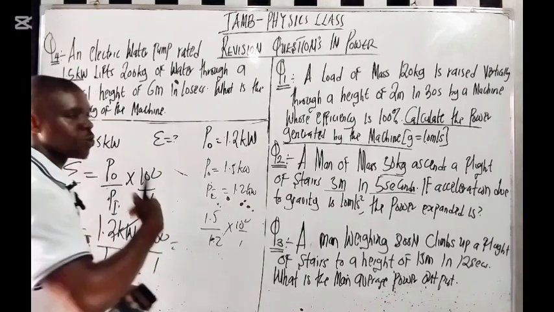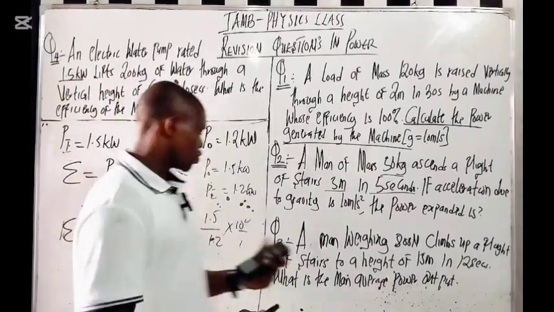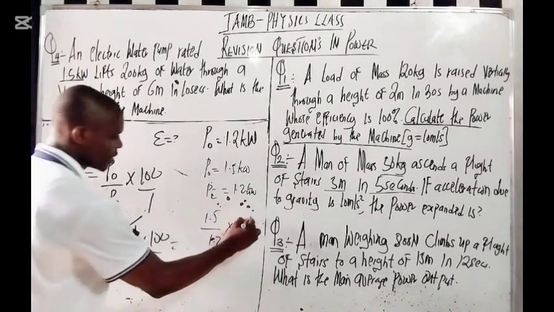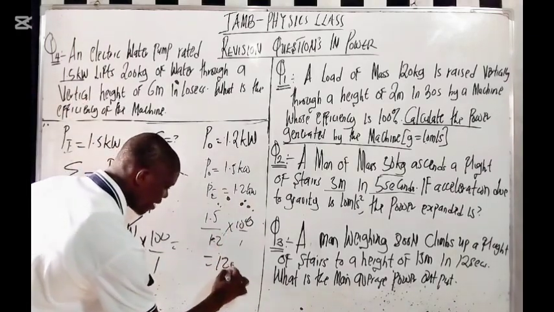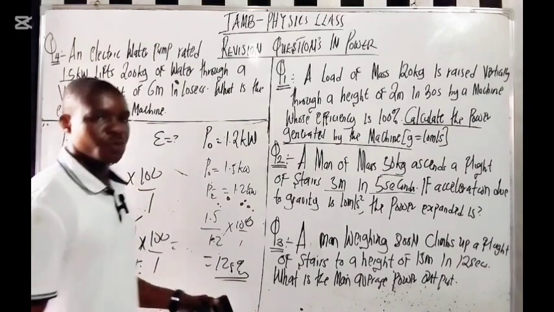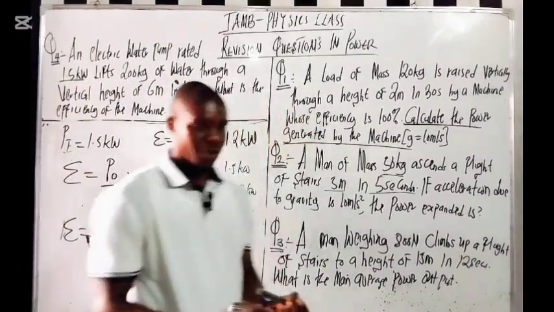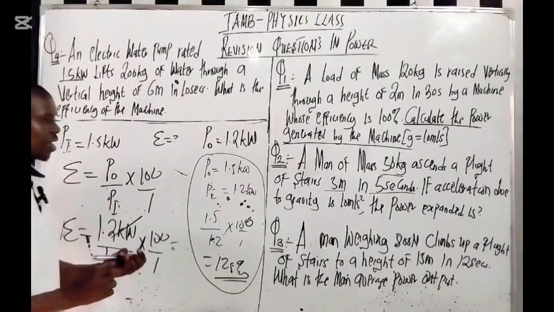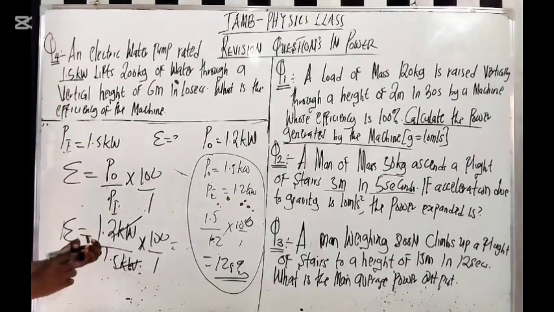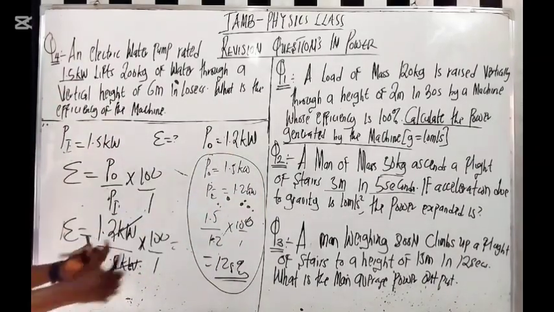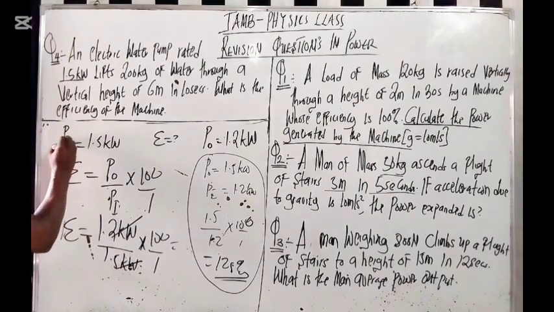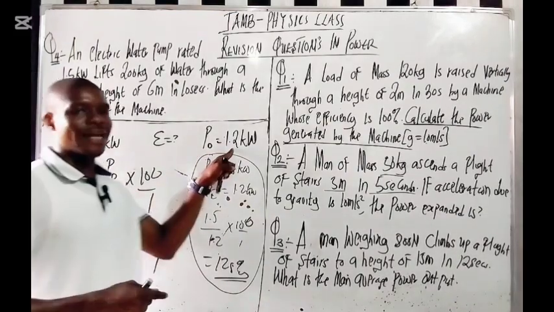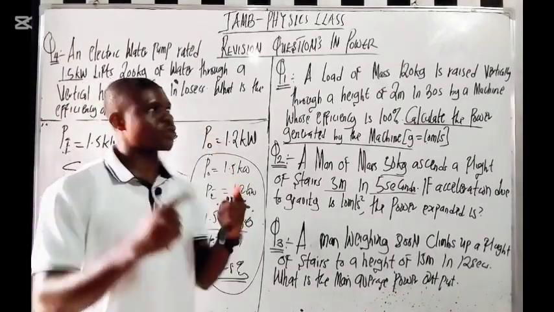There's no way efficiency will be more than 100%. So if you make a mistake and do 1.5 over 1.2 times 100, you're going to get 125%. There's no way efficiency will be more than 100%. So these are things you need to pay close attention to. In anything you are solving here, the work input must be greater than the work output. The work input must be greater than the work output. These are things you need to put in your mind when you are solving this kind of question.